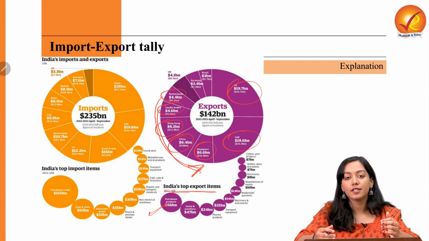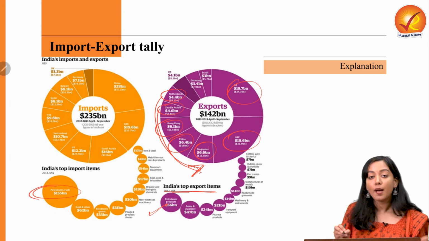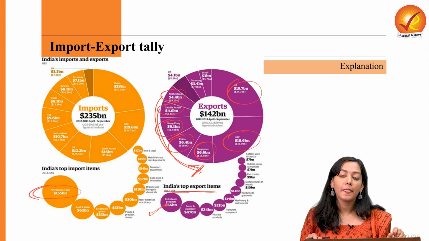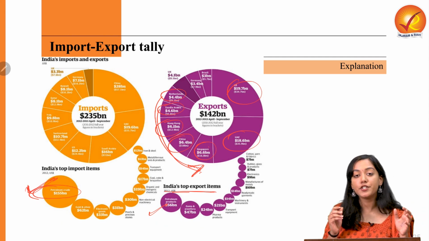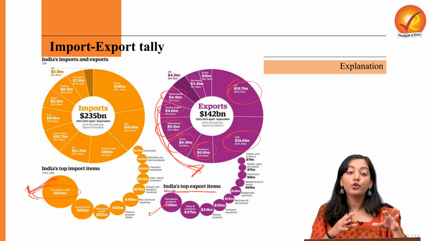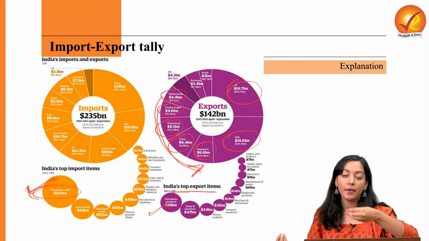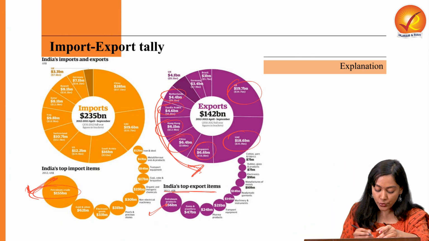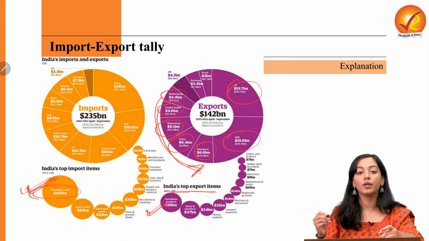This is very fascinating. If you see the import tally, what are we importing the most? We are importing petroleum crude oil, which costs the most to our exchequer, and still we are trying to import a lot, with an agenda of not only meeting our own energy demands, but also creating finished petroleum products like Vaseline and other petrochemical products from it, and then supplying them in the form of exports to other countries. So we are topmost in importing crude oil and also topmost in exporting petroleum products.